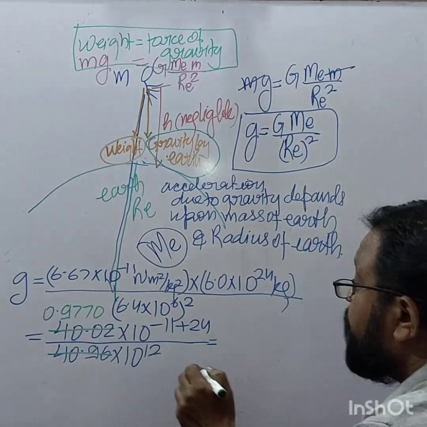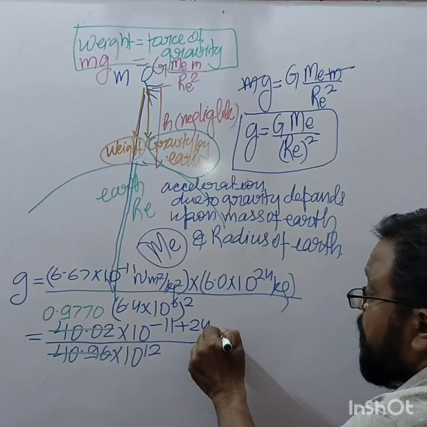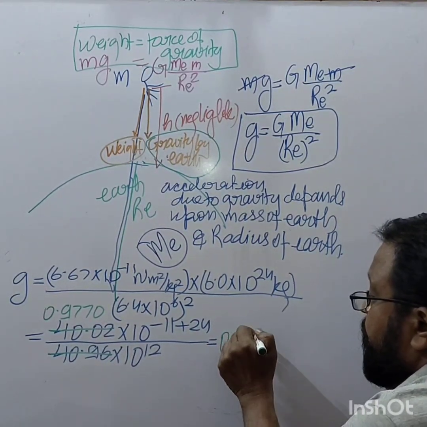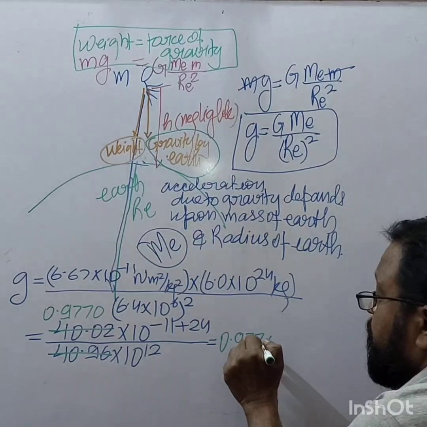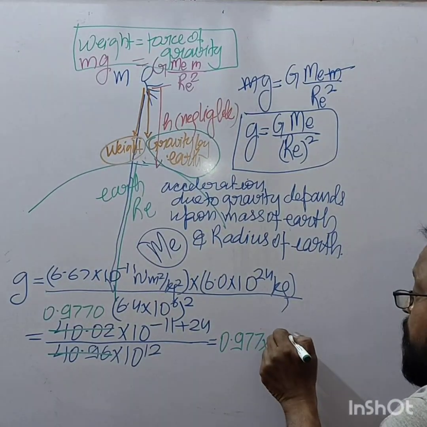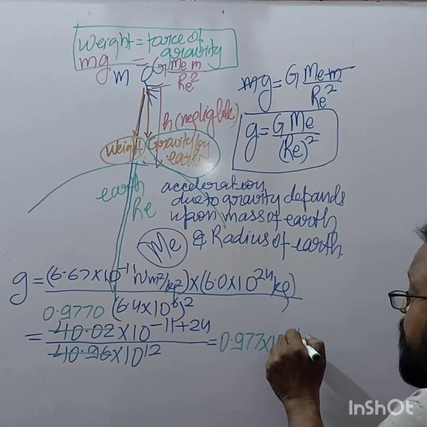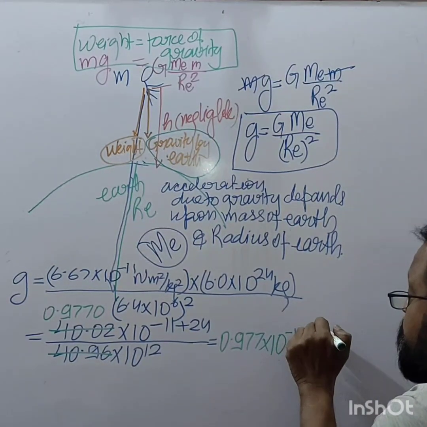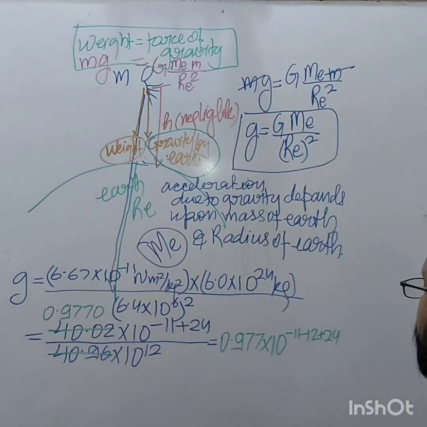So when we solve it, 0.977 into 10 raised to the power minus 11 minus 12 plus 24, right?